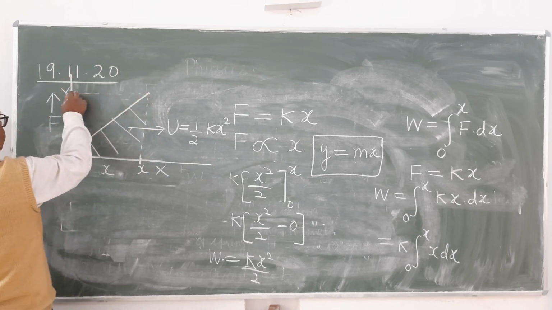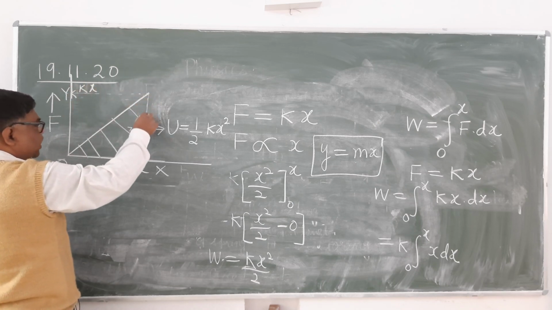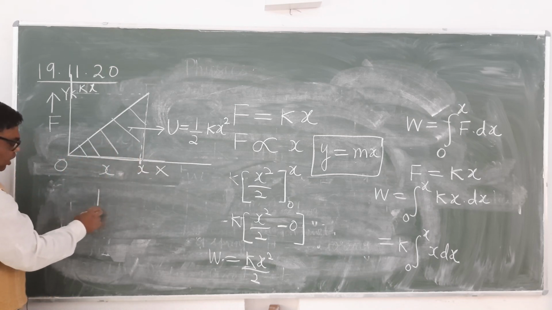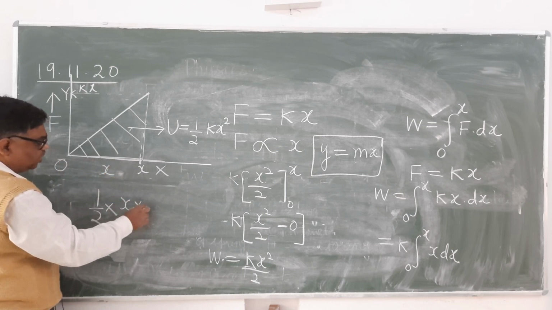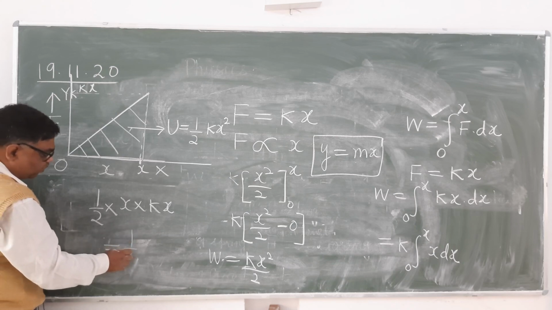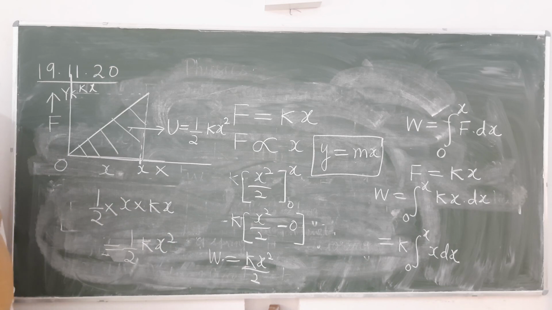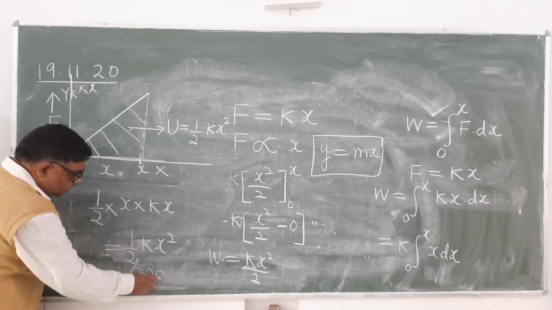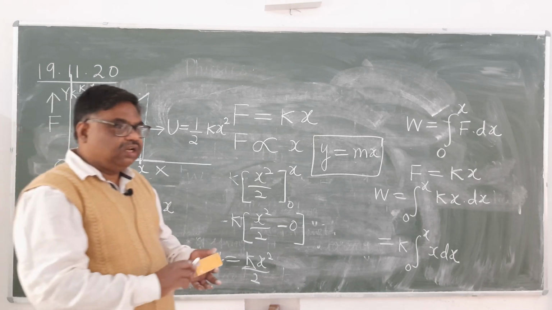Restoring force will be equal to kx, means this length is kx, this length is x. What is the area of triangle? 1 upon 2 base is x, height is kx, that is 1 upon 2 kx square. And what is 1 upon 2 kx square? It is the elastic potential energy, EPE. So this area gives the measure of elastic potential energy.